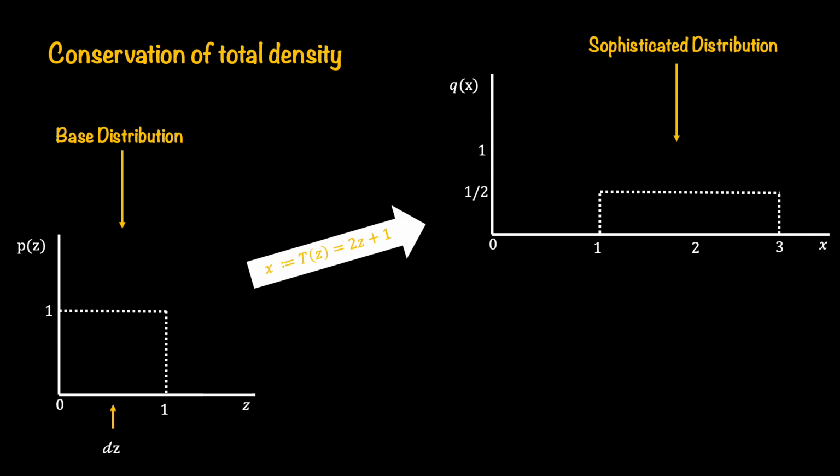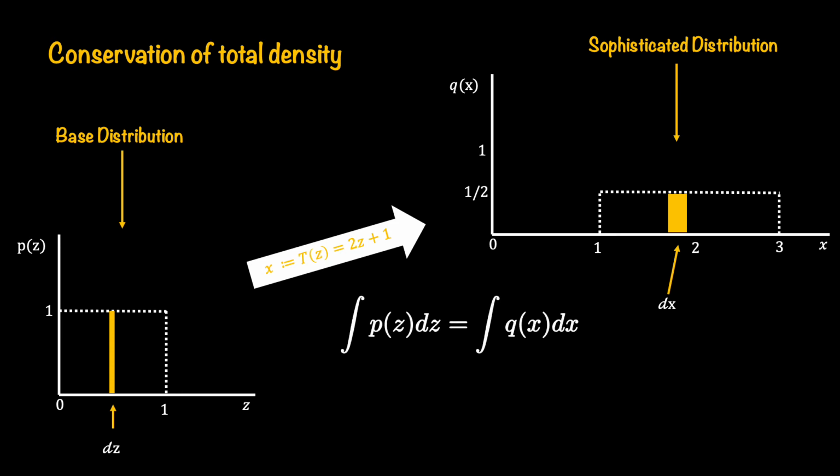That said, if I pick a small interval in the base distribution, and when it went through the transformation because of this shifting and scaling, the corresponding interval in the sophisticated distribution indeed got changed. So here dz is the small interval in the base distribution, and the corresponding one in the sophisticated distribution is indicated using dx. So if you want to compute the area that is shown with the help of dz and dx, you would see that the areas in these two distributions are not the same.